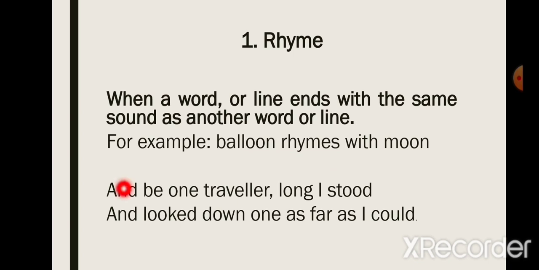For example, if you see the poem The Road Not Taken, the poet writes, "And be one traveller long I stood, and looked down one as far as I could." Now this line ends with stood, and the next line ends with could. And if you see both these words, they sound the same. Stood, could. Right? So both these words rhyme. So this is a very common technique that these poets use in their poems.